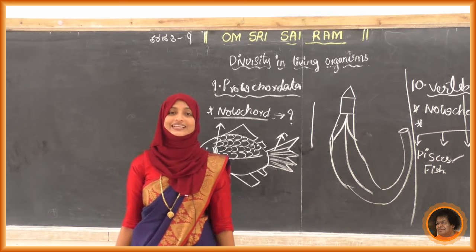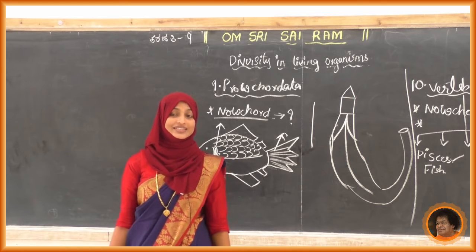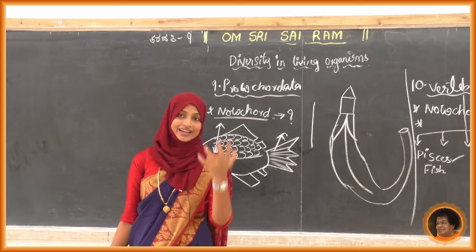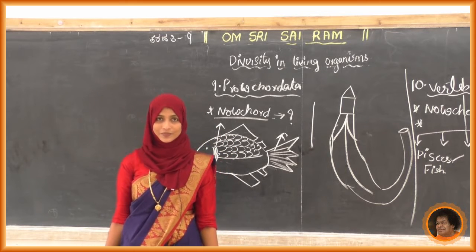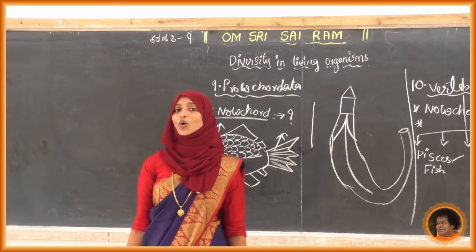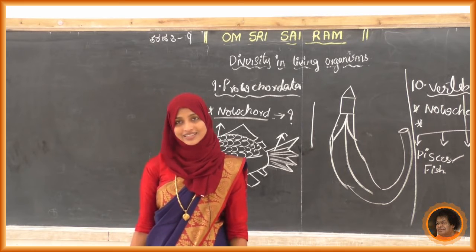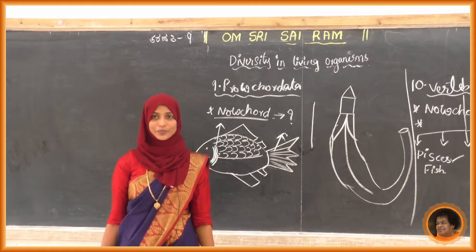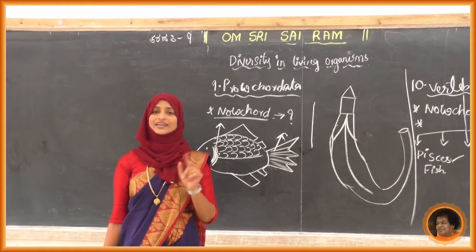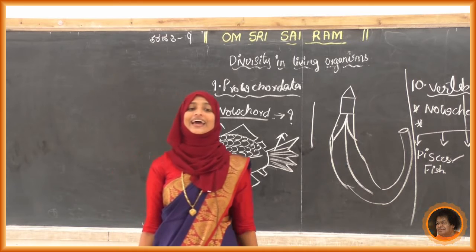A muscular tail is there. What is the function of this tail? It helps with the movement of the organism. Upon that, they are cold-blooded animals. Upon that, a 2-chambered heart is present in fish. Last point, they lay eggs.